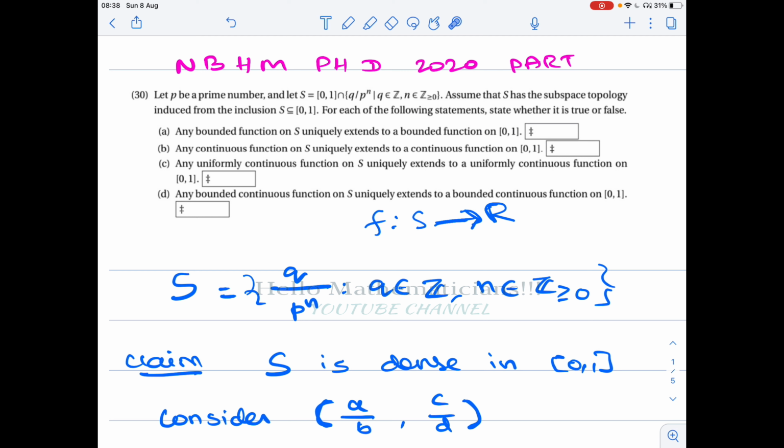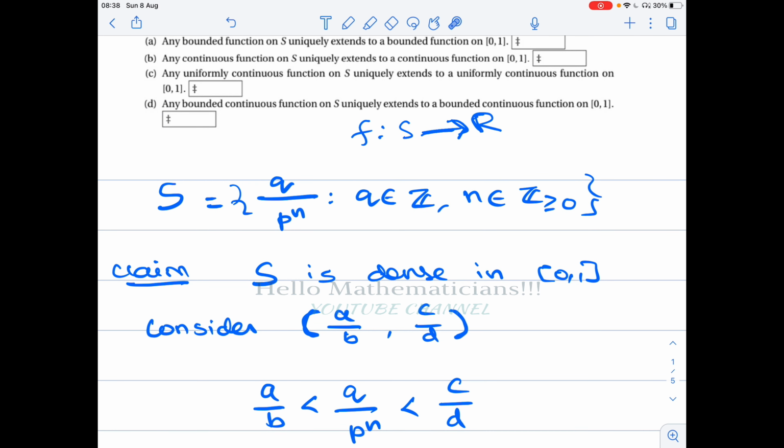Okay. So first let's prove one very important property of the set S. Namely, we prove that the set S is dense in closed [0, 1]. Once we do that, the remaining options can be done easily. We claim that S is dense in closed [0, 1].